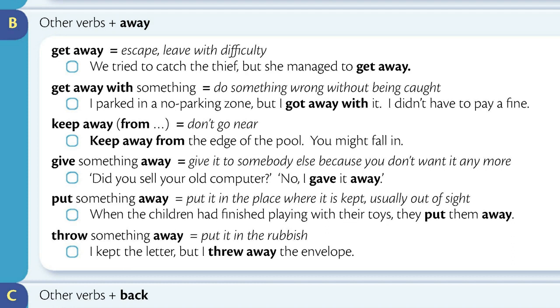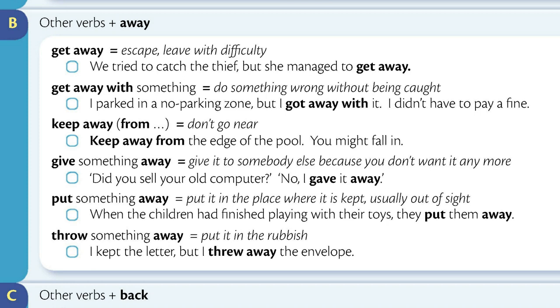Keep away from means don't go near. Keep away from the edge of the pool. You might fall in. Give something away means give it to somebody else because you don't want it anymore. Did you sell your old computer? No, I gave it away.